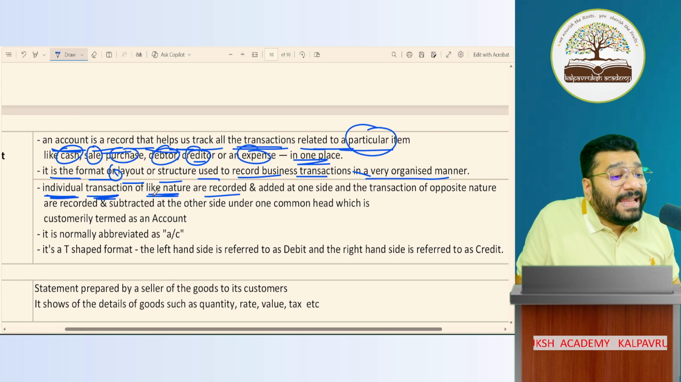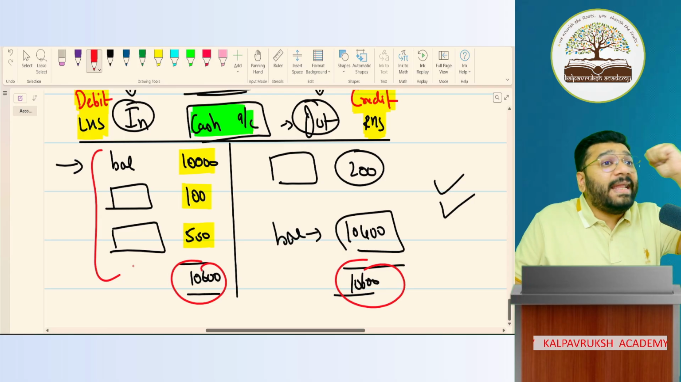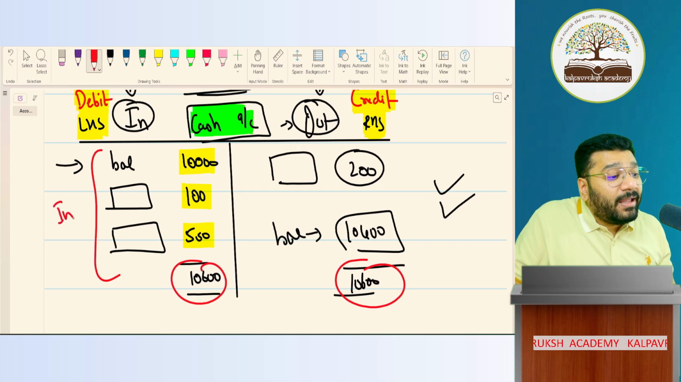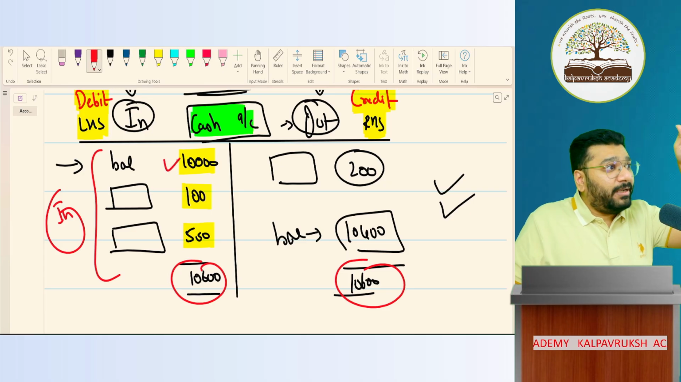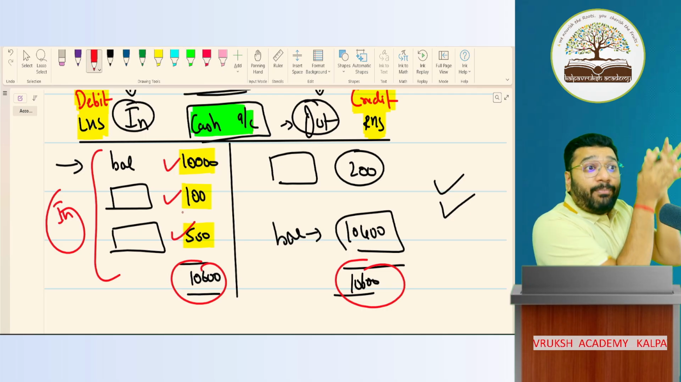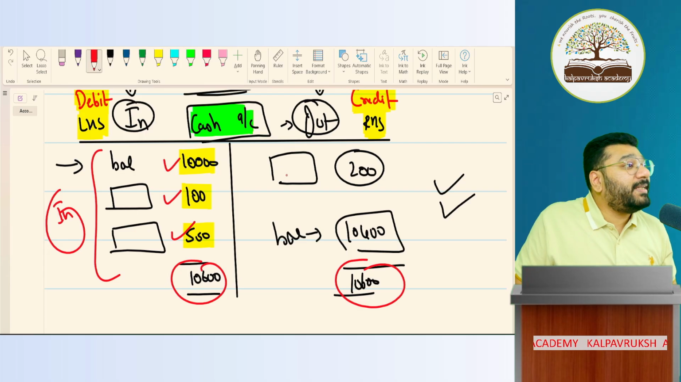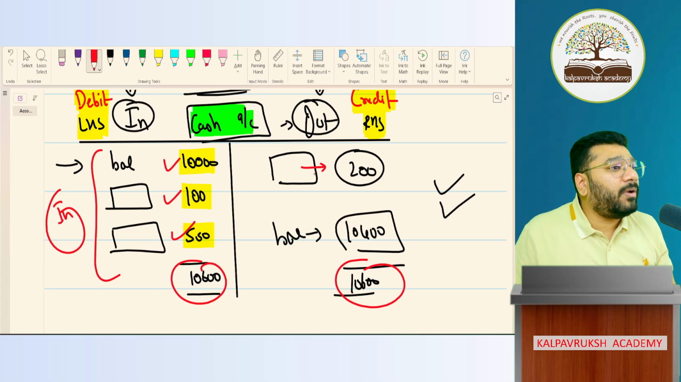Individual transactions of like nature are recorded and added at one side. Correct? So here on the debit side, what nature of data did I record? All that money which came in, I put together on one side. 10,000 money I already had. With that 100 came in, I added. With that 500 came in, I added. So all the items of similar nature I put on one side. And the one which is of opposite nature, I put on the opposite side. In is one side, out is the opposite, so it is coming on the opposite side. Got it, not got it?